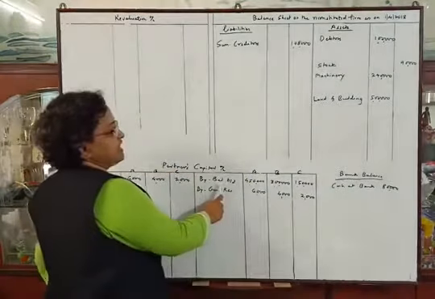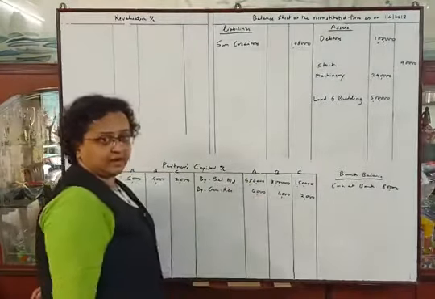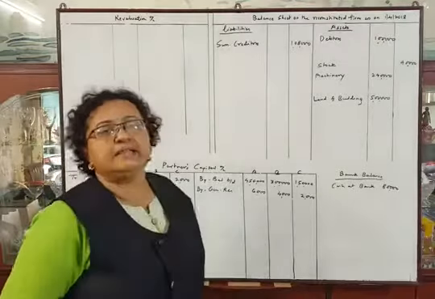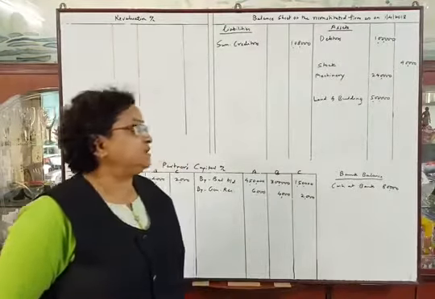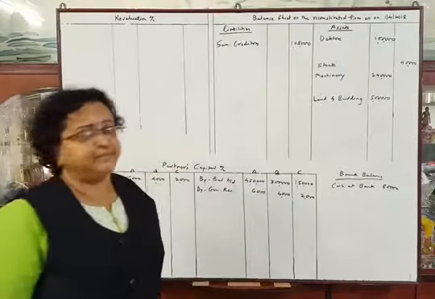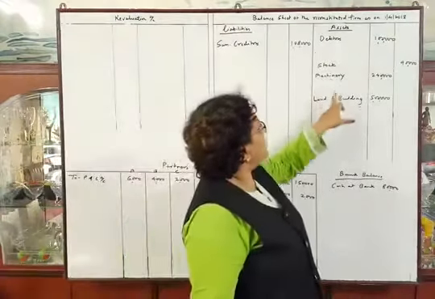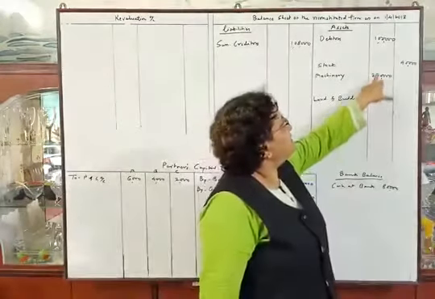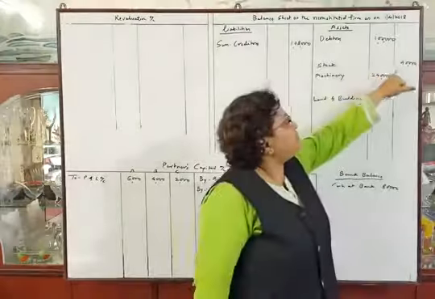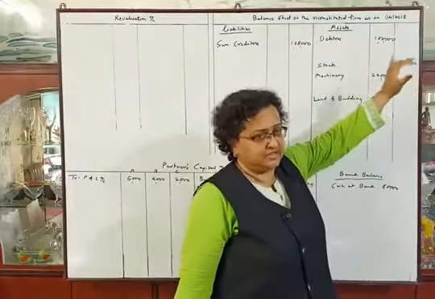Capitals were transferred to the credit side of the capital account, and general reserve has been distributed between the 3 partners in their old profit sharing ratio, that is 3 is to 2 is to 1. Now the asset side, debtors, machinery and land and building amounts are in the inner column as there are adjustments, and the stock amount will be in the outer column as there is no adjustment.